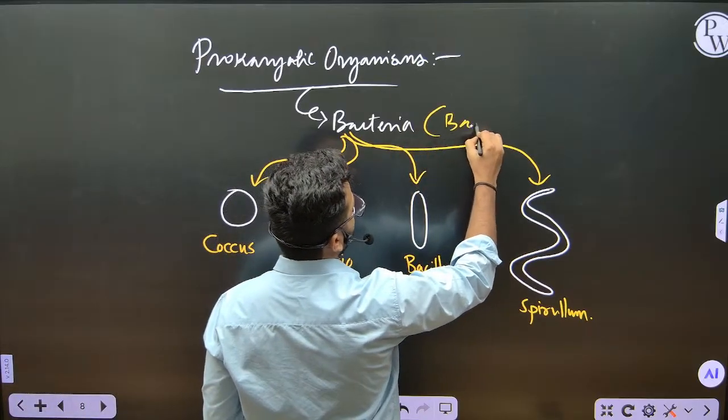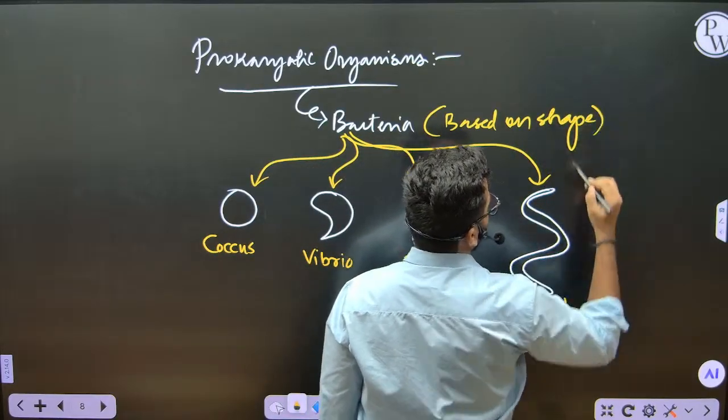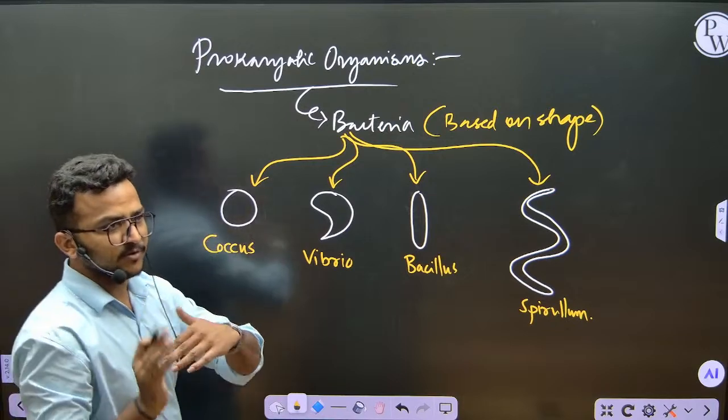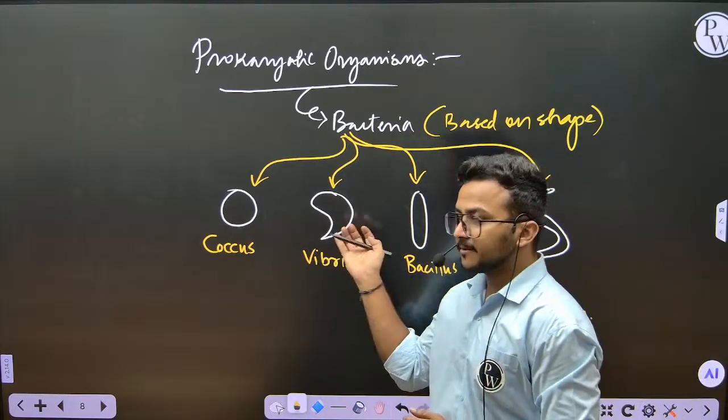So there are 4 different types based on shape, which you will see in general if you look under a microscope.